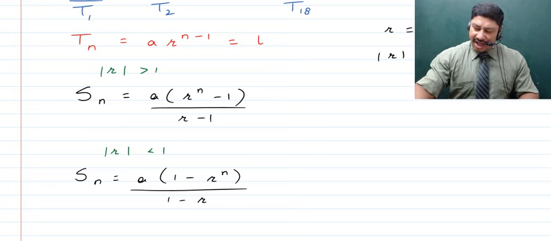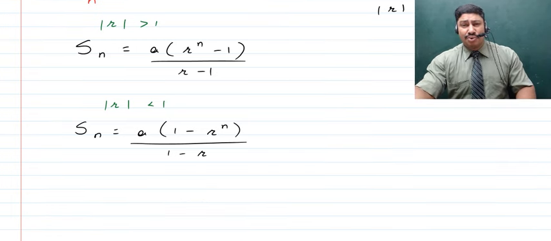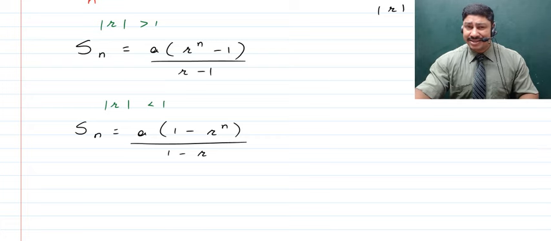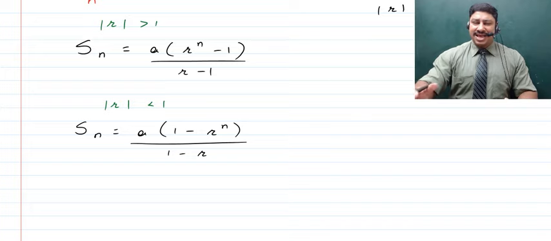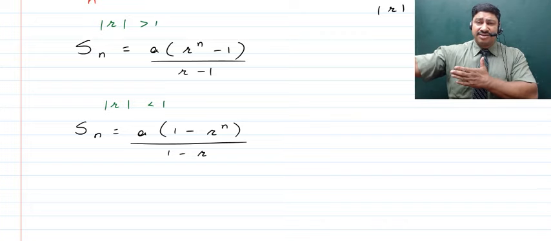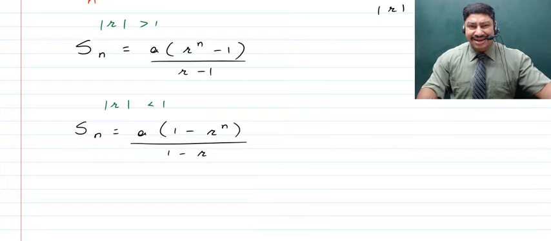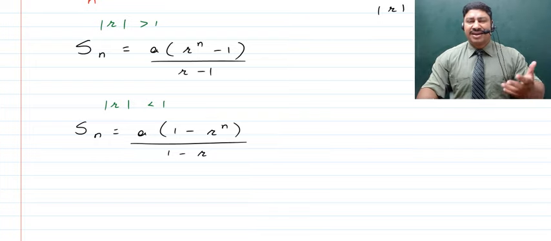Now, children, after this we have another formula which tells us about the sum of the infinite terms of a geometric progression. When we get such a series, if the common ratio is greater than 1, like suppose we take it to be 10, then obviously it can go on for infinite terms, but we won't be able to find the sum of that, because how long will we be able to add? That is why we can find the sum of the infinite terms of a geometric progression only when the modulus of the common ratio is less than 1.